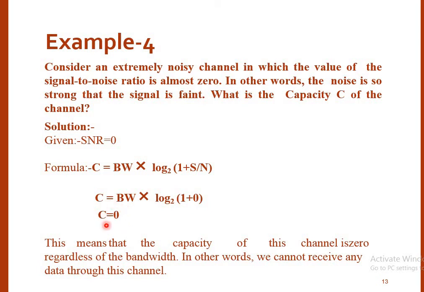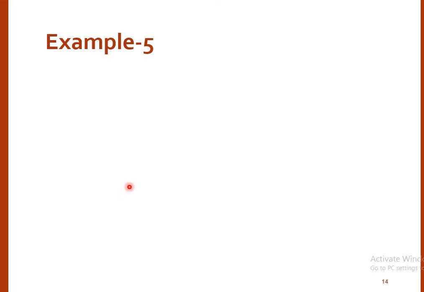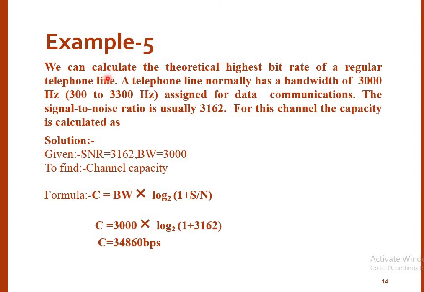Next example, we can calculate the theoretically highest bitrate of a regular telephone line. A telephone line normally has a bandwidth of 3000 hertz. This is the normal range of a telephonic line, from 300 to 3300 hertz, assigned for data communication. The signal to noise ratio is usually 3162.